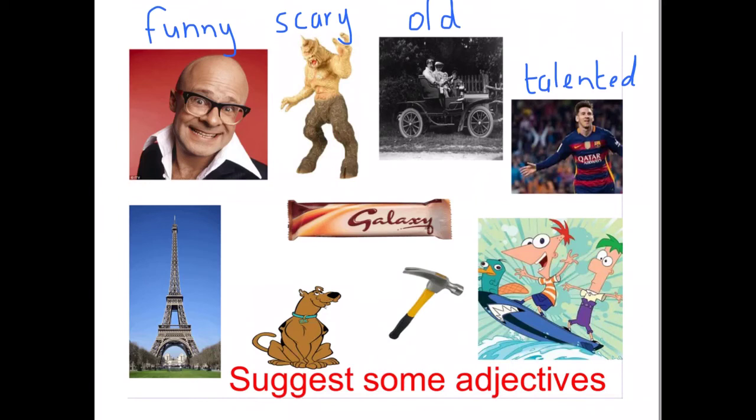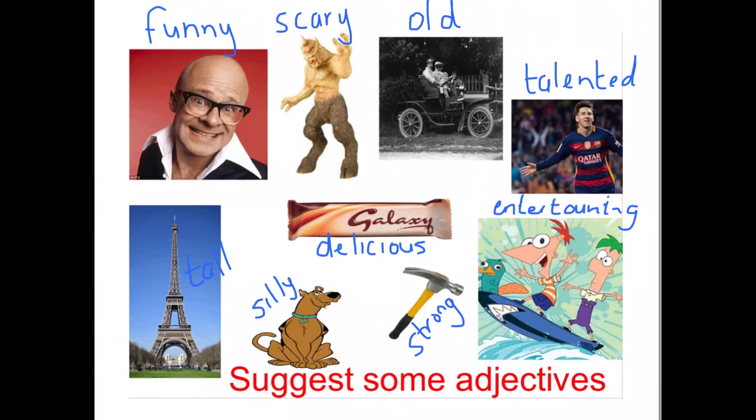For the Eiffel Tower in Paris, nice simple one, I've just gone for the word tall. For the chocolate bar, delicious. For Scooby-Doo, silly. For the hammer, the word strong. And for Phineas and Ferb, the cartoon, I've gone for entertaining. Again, your choice may be different from mine, but as long as it is an adjective that describes the noun.